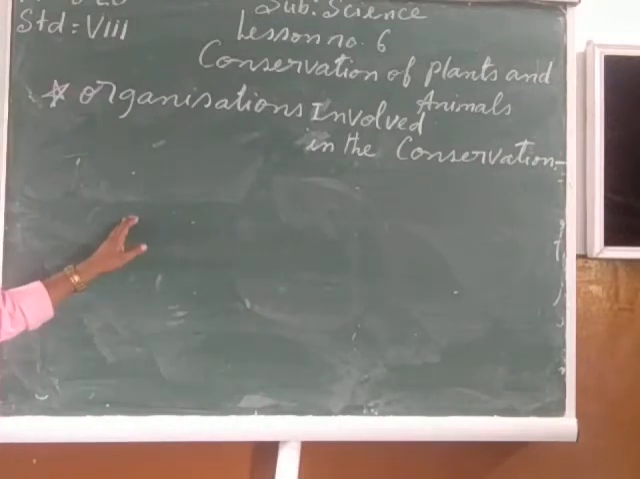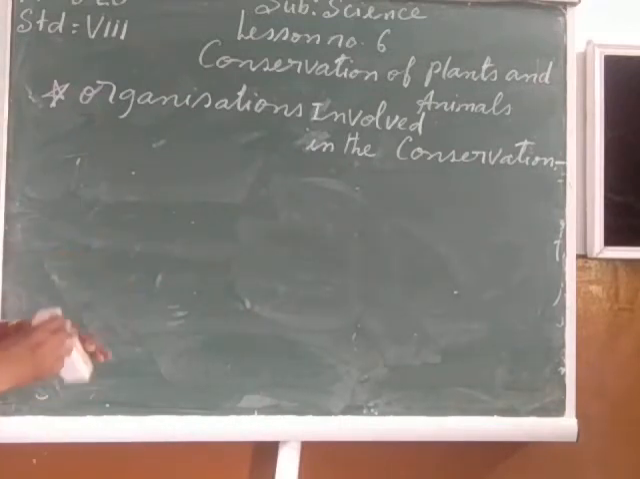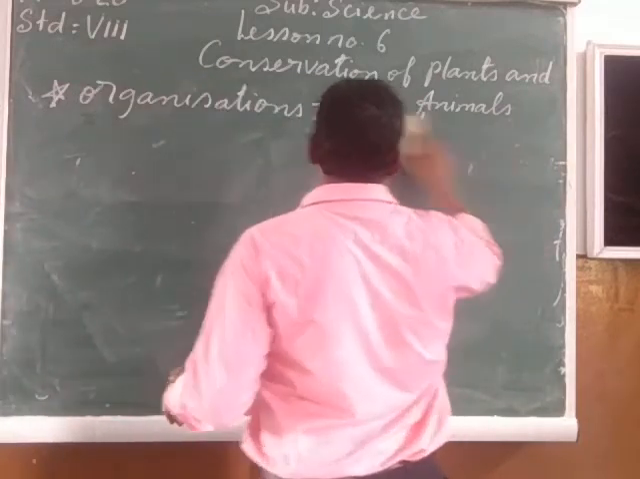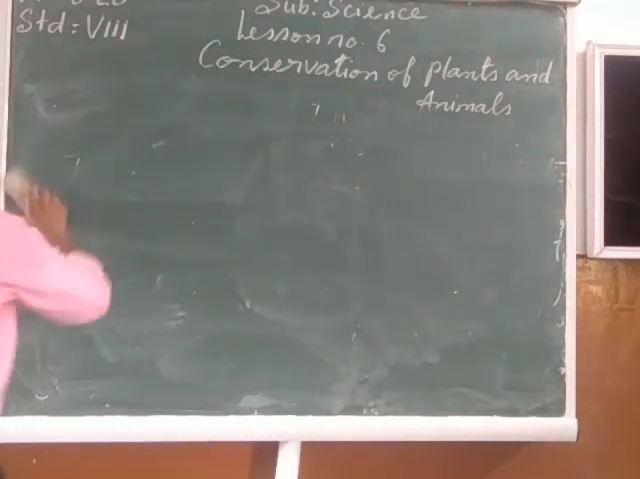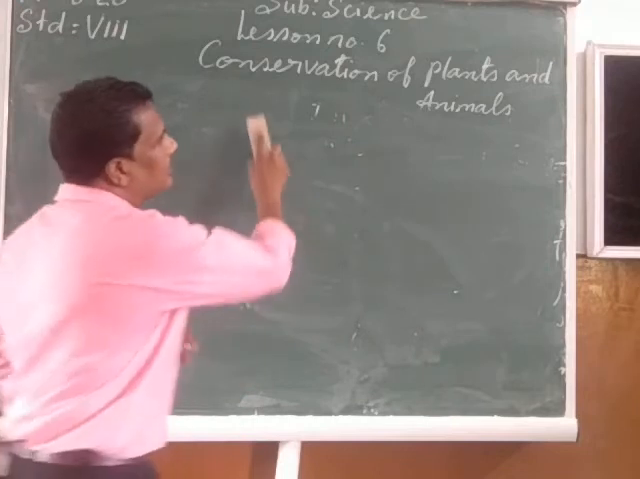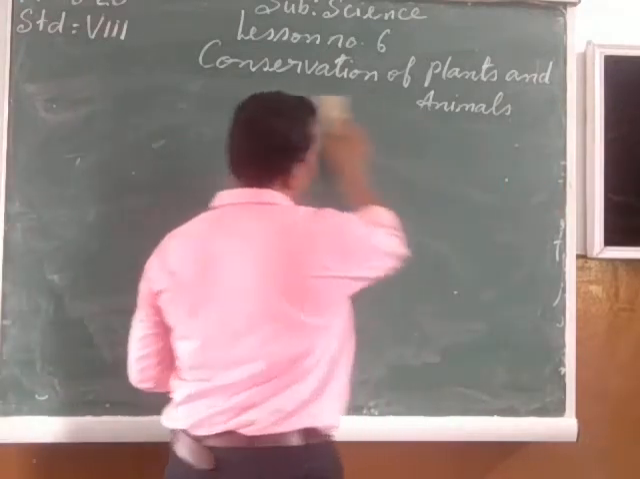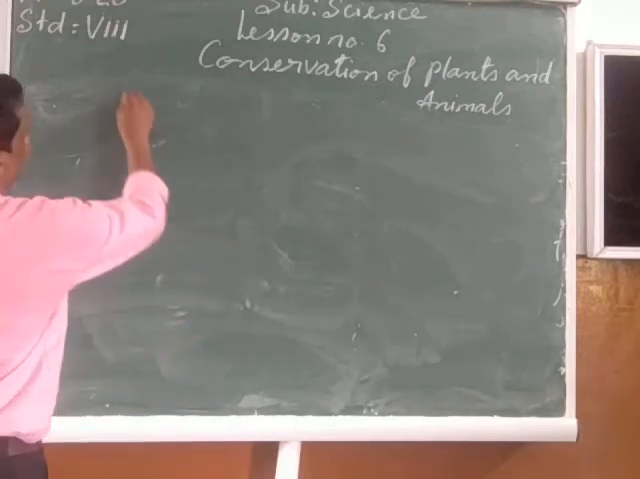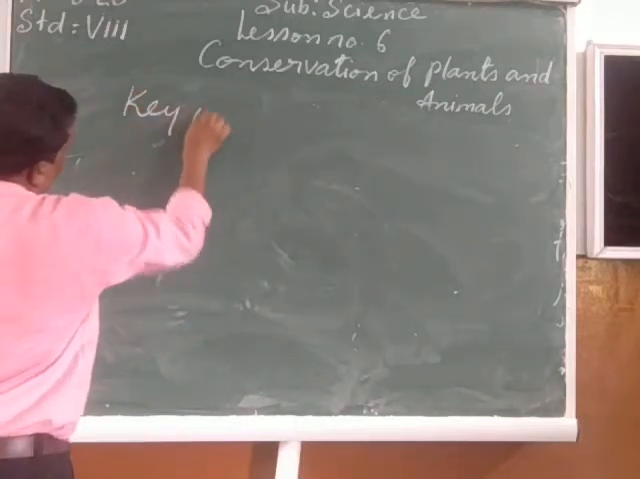So my children, this lesson has taught us that we should conserve the plants and the animals. Instead of hunting the animals and cutting down the trees, we should plant more and more trees, and we should protect the animals around us without hurting them. Now let us see some of the keywords we have to remember about this lesson.